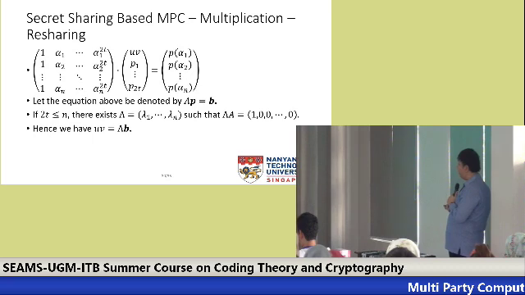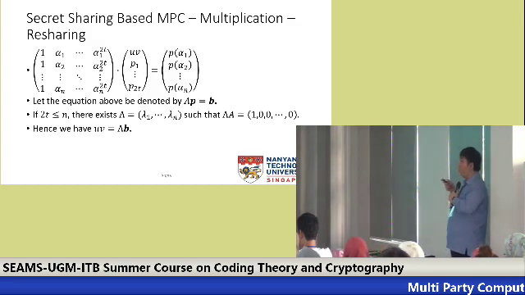Notice that in here, if 2t is less than or equal to n, then we can find some lambda such that lambda times A equals 1, 0, 0, 0. And the good thing of this is that if we multiply lambda from the left for both sides, then we will get uv equals lambda times this one. But of course, this one is known for everyone, so now there is a way to calculate uv.